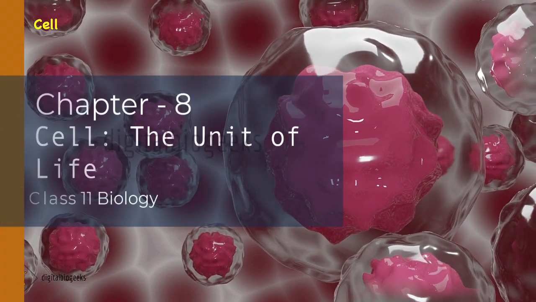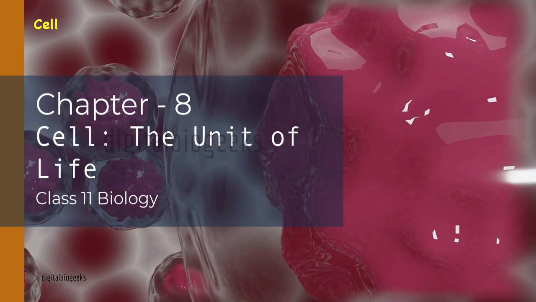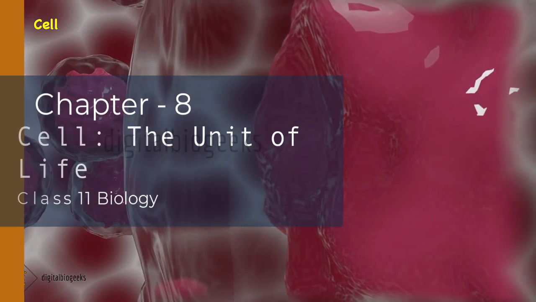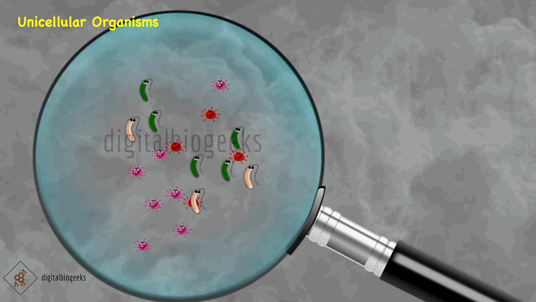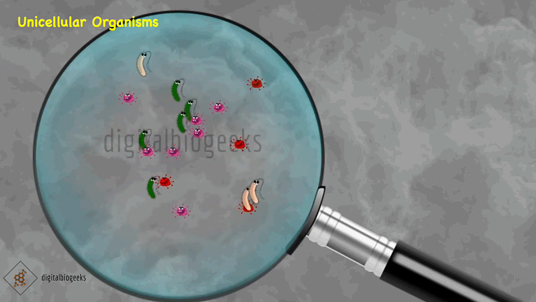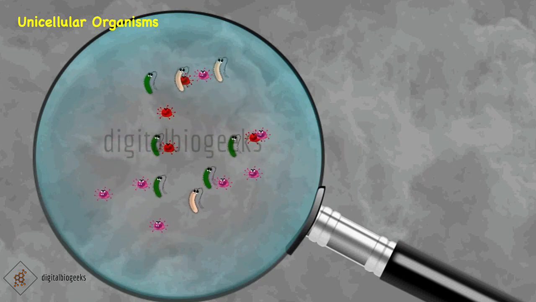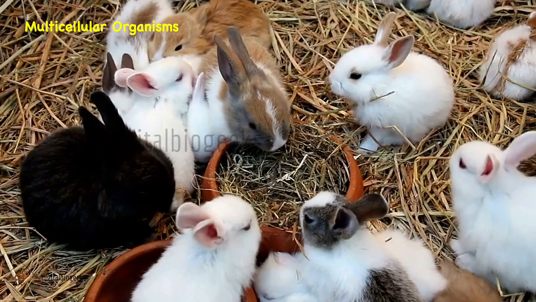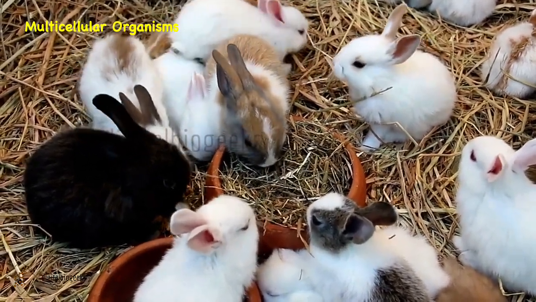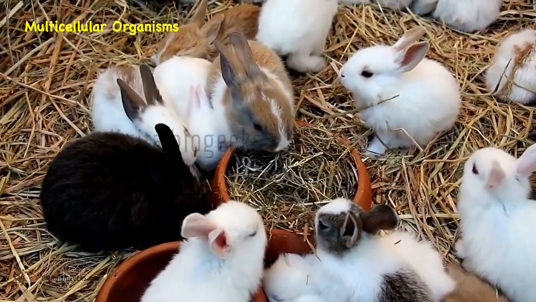Hello students, welcome back. We are all aware that all organisms are composed of smaller units called cells. Organisms can be classified into two types, simple and complex. Simple organisms such as bacteria and yeast consist of only one cell, known as single cellular organisms. On the other hand, complex organisms, known as multicellular organisms, are made up of millions of cells.